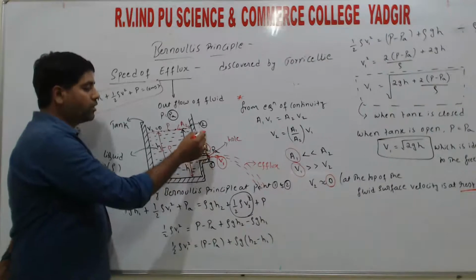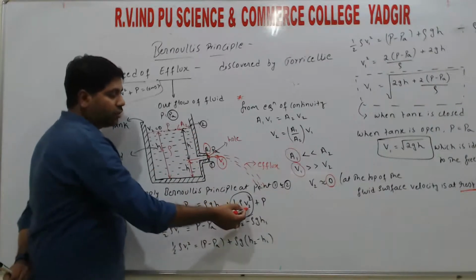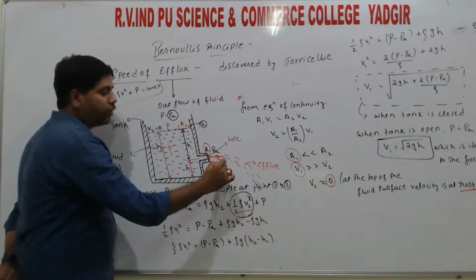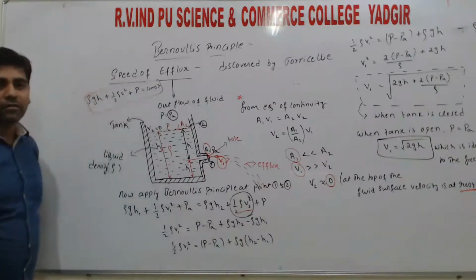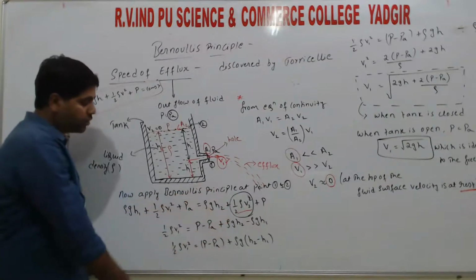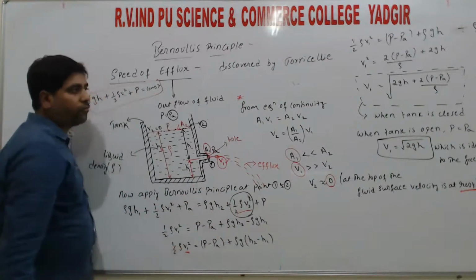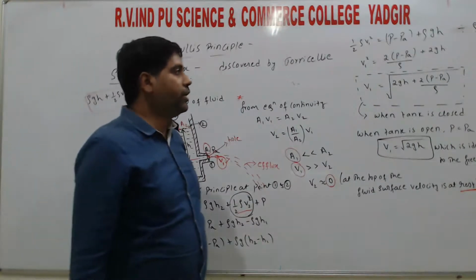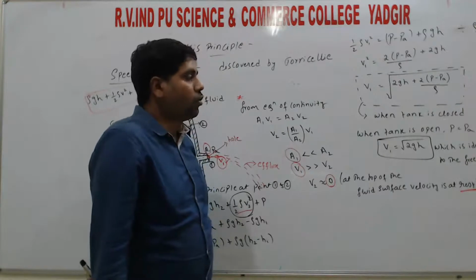Equating at point 1 and point 2, since velocity v2 is 0, those terms become 0. Here we are going to find the velocity v1, so rearranging the terms we get v1 equals root of 2gh plus 2 into P minus PA by rho, right?